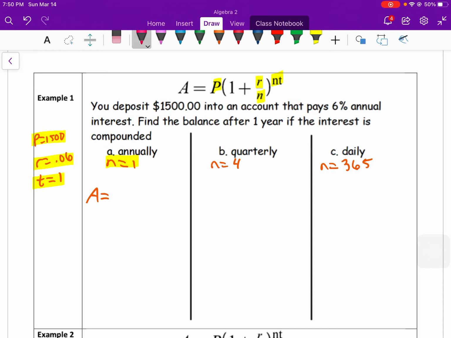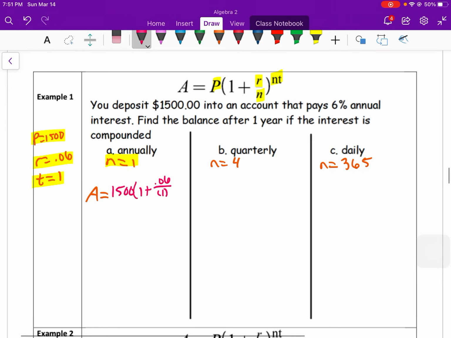So we have P, which is 1,500, times 1 plus R, which is 0.06, over N, N is 1 in this case, to the NT power. Again, N is 1, and then T is 1. So we can simplify using our order of operations.